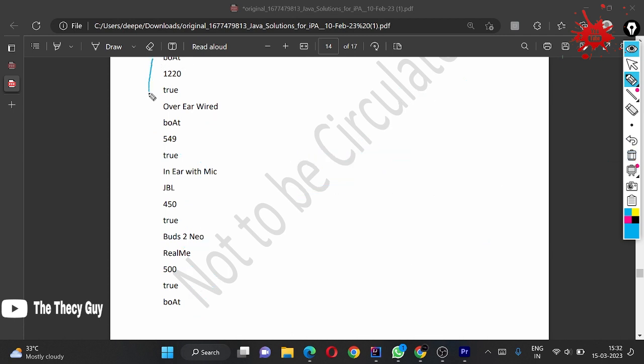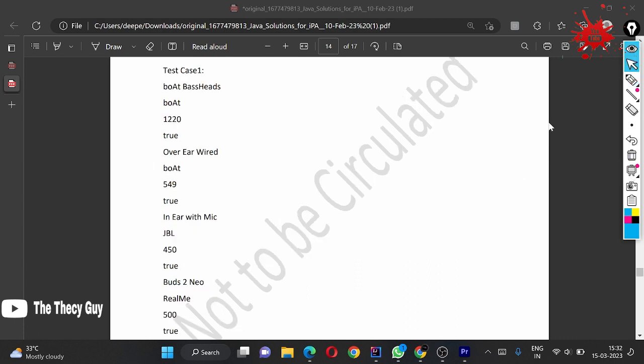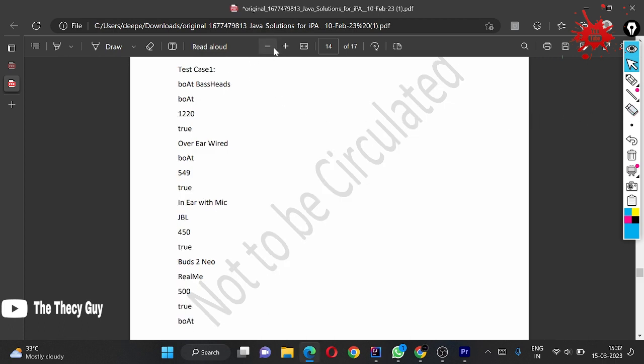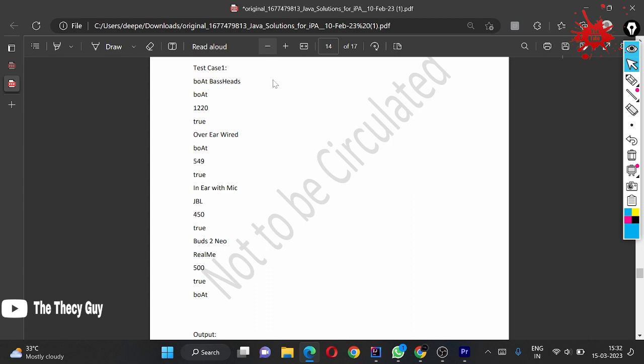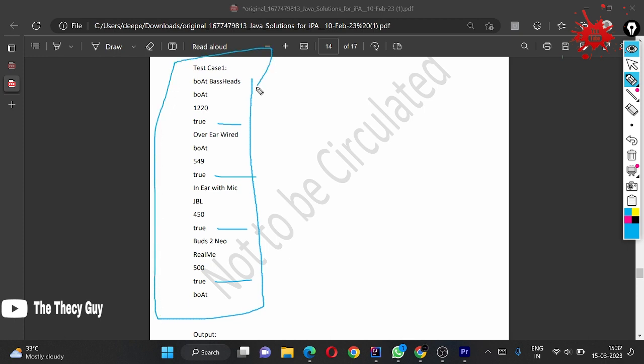Look, all the things are good. Let me zoom a bit, a little more. If you carefully see, here is true, here is true, here is true, here is true, means all the earphones are available, means all the headsets are available.